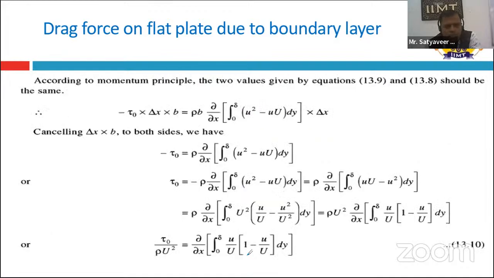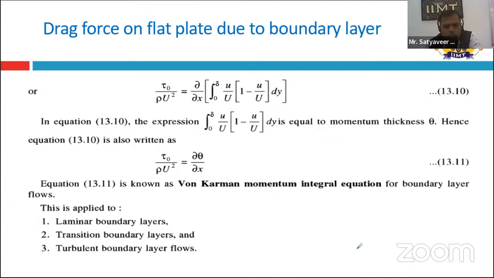Using the momentum principle, we can equate equations 13.9 and 13.8, with 13.9 on the left hand side and 13.8 on the right hand side. Cancelling delta x into b on both sides and simplifying this equation, we can easily get the final formula.